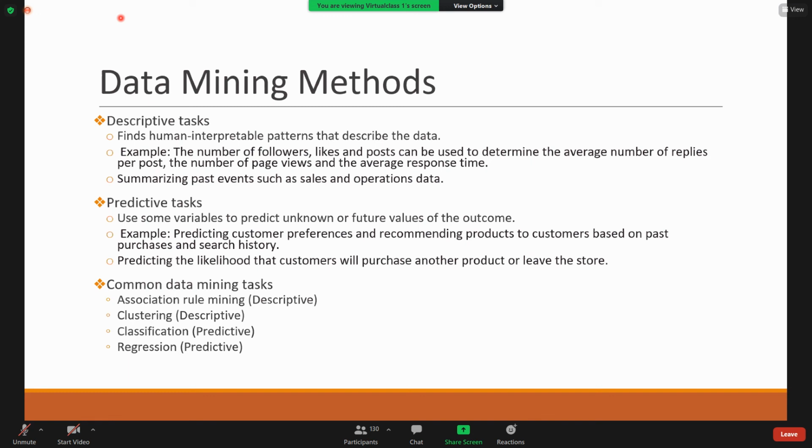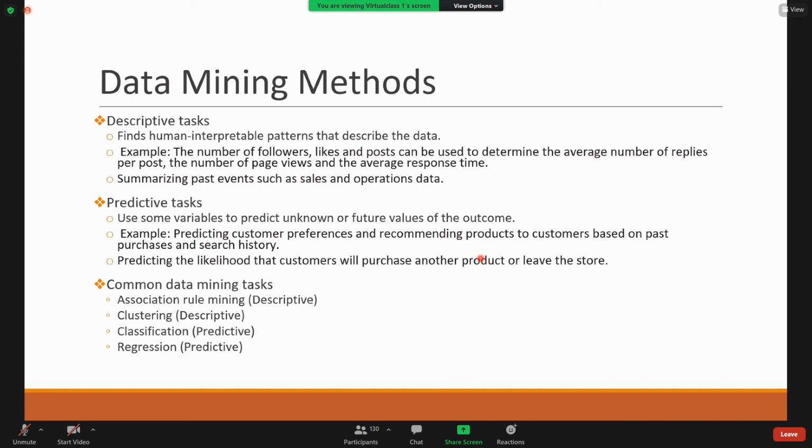The next one is the predictive task. In a predictive task, we are predicting the unknown or future values of the outcome. For example, we can predict customer preferences and recommend products to customers based on their purchase history and search history. Based on that data, we can generate patterns which show customer preferences and product recommendations.